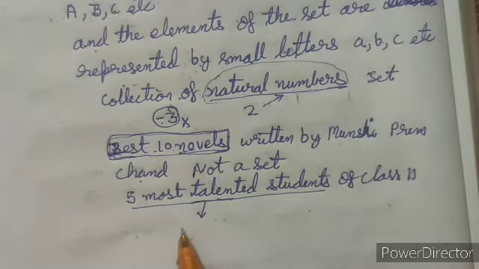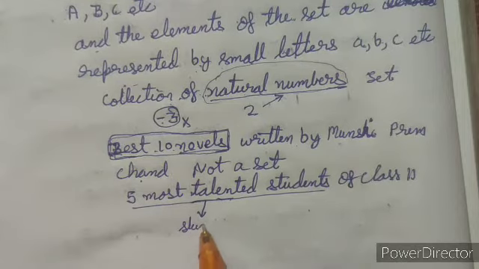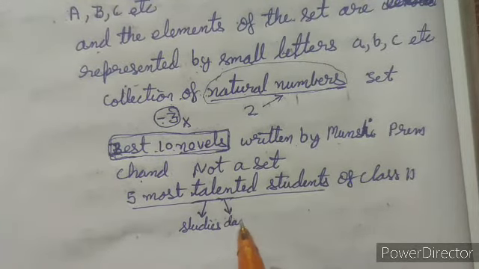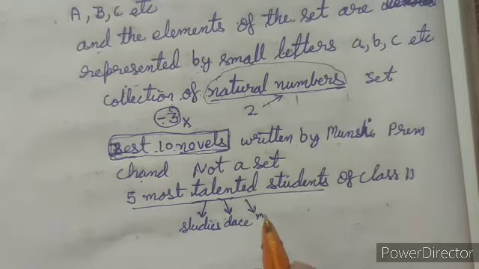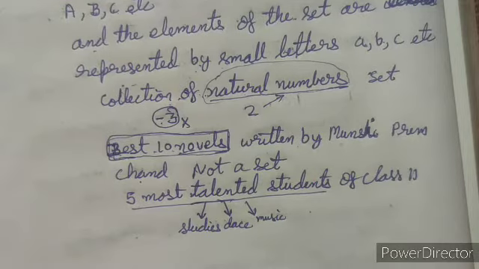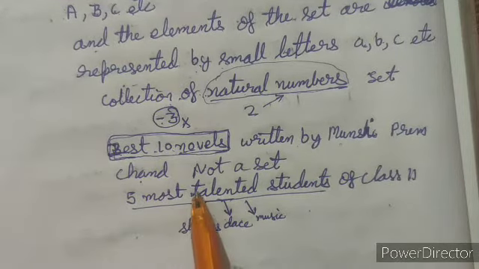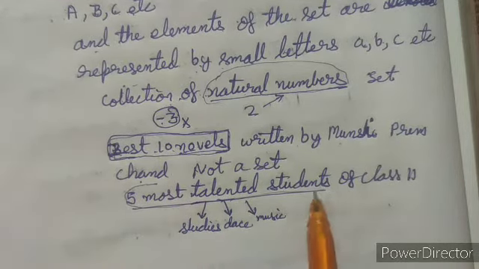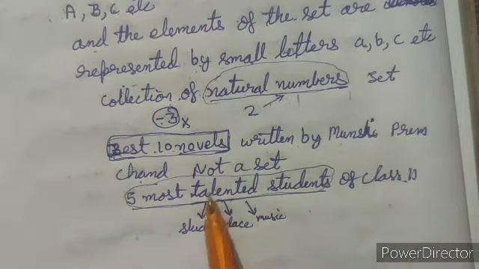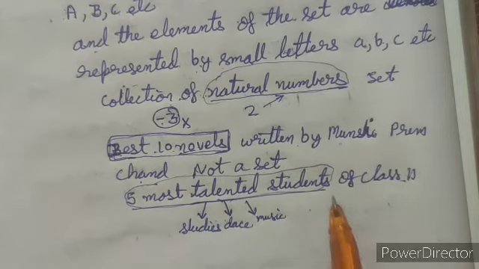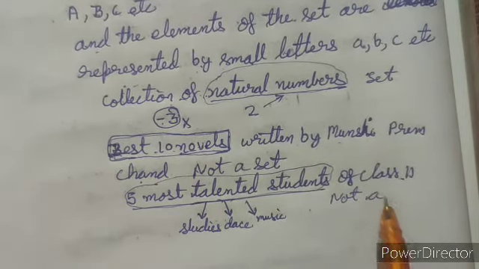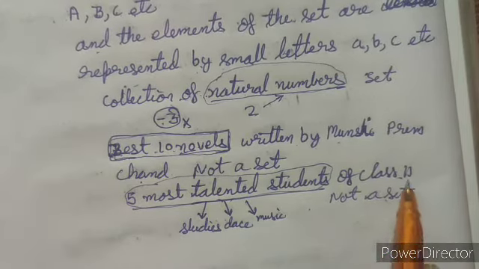They may be talented in studies, they might be good in dance, they might be good in music and some other field. So we can't select the 5 most talented students of class 11th. So we can say that this cannot be represented in a set, or this is not a set.